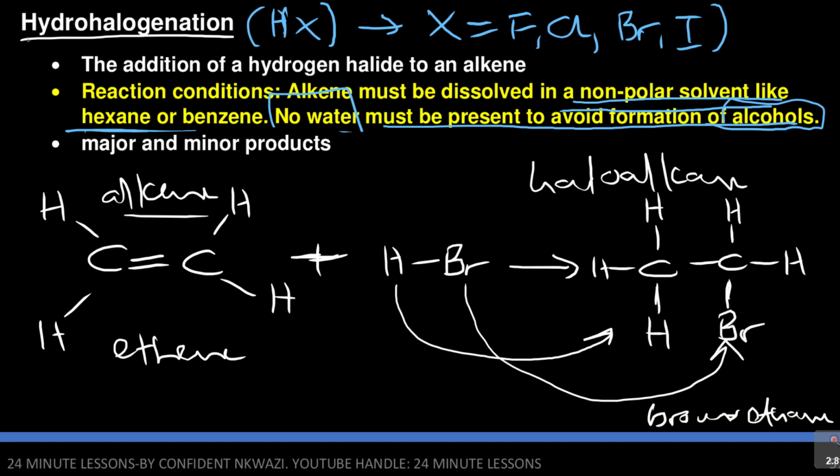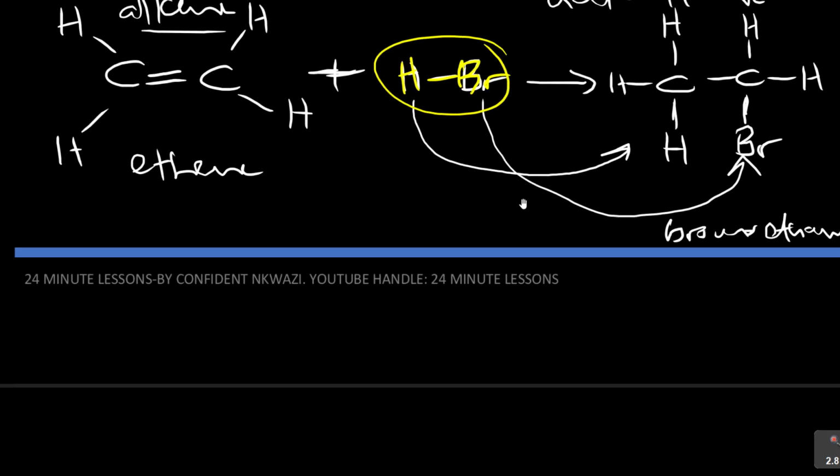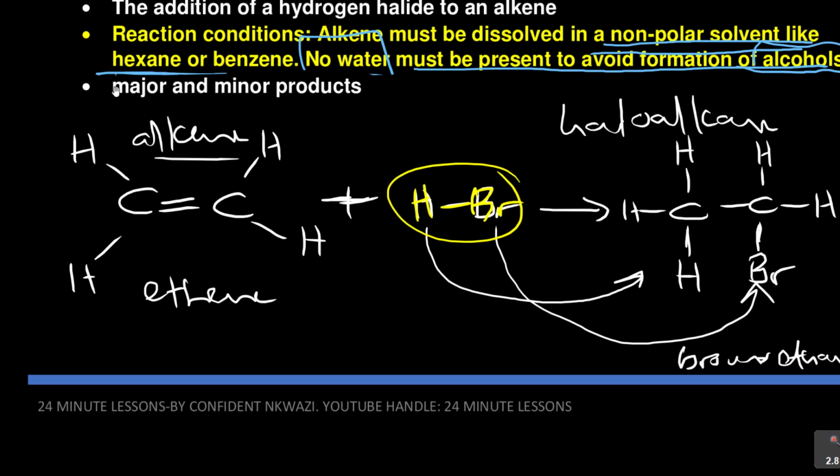But this reaction is called hydrohalogenation. Why? Because we added hydrogen and we added a halogen. That's why it's called hydrohalogenation. It's an addition reaction. But it's a very, very sensitive reaction because, as they say, there are major and minor products. I just want to discuss that with you. Major and minor products.